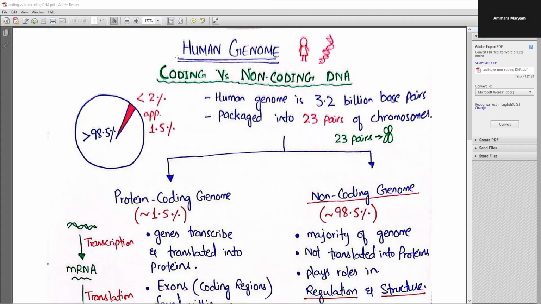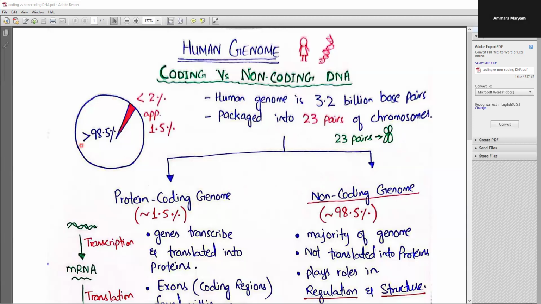This human genome here you can see, let me select this. This human genome is basically 3.2 billion base pairs long that is packaged into the 23 pairs of chromosomes. So this is classified into two major divisions. These two major divisions are referred to as the protein coding genome and a non-coding genome.